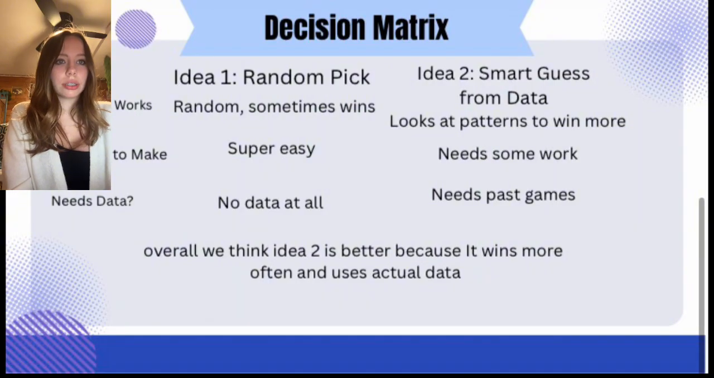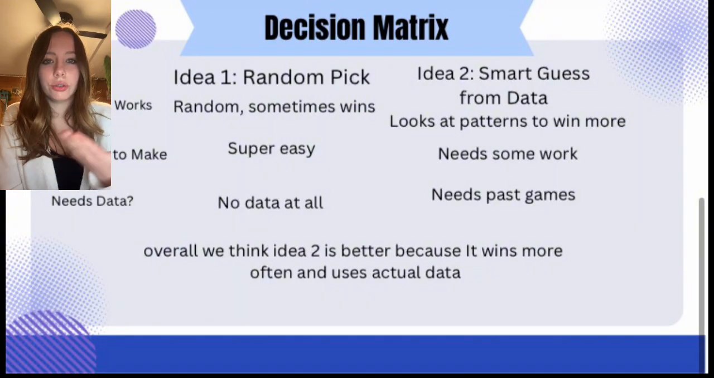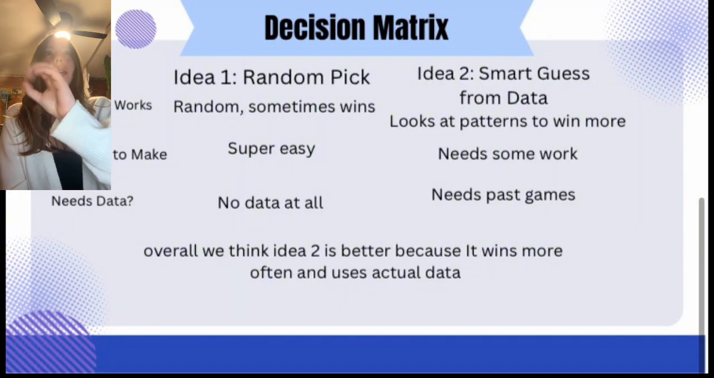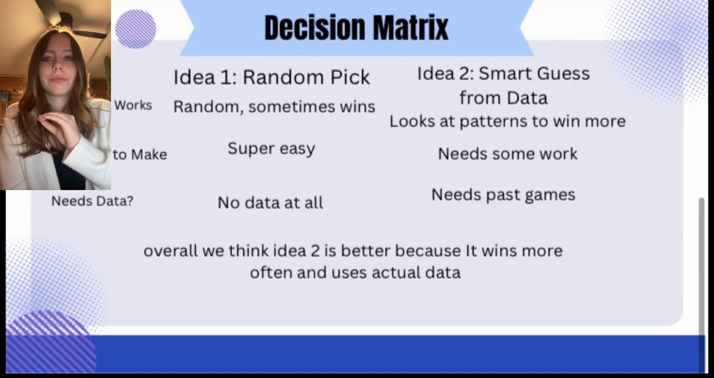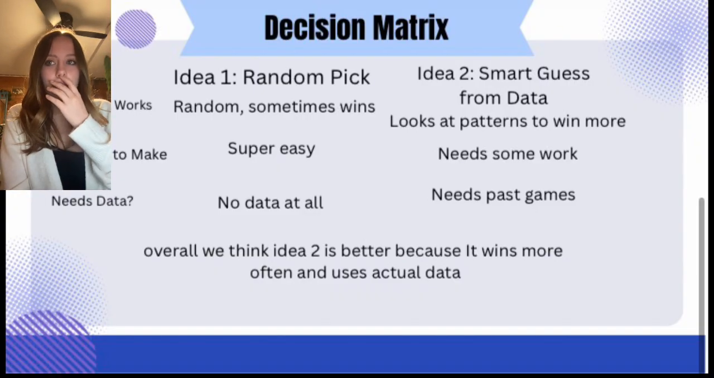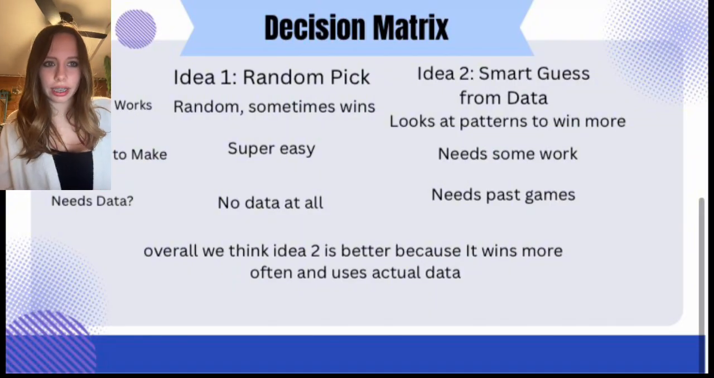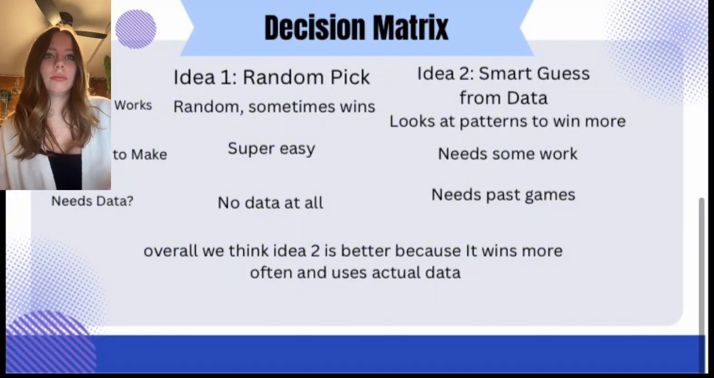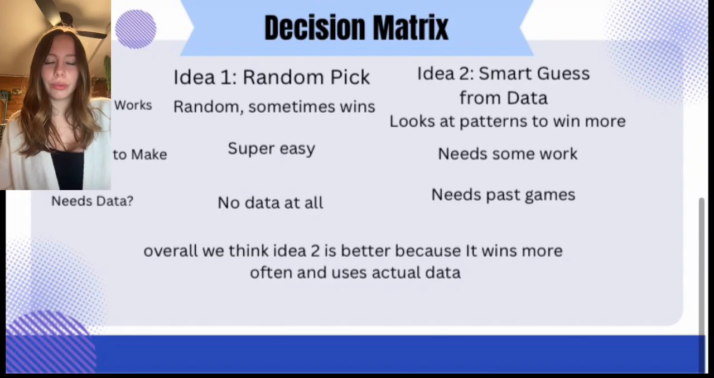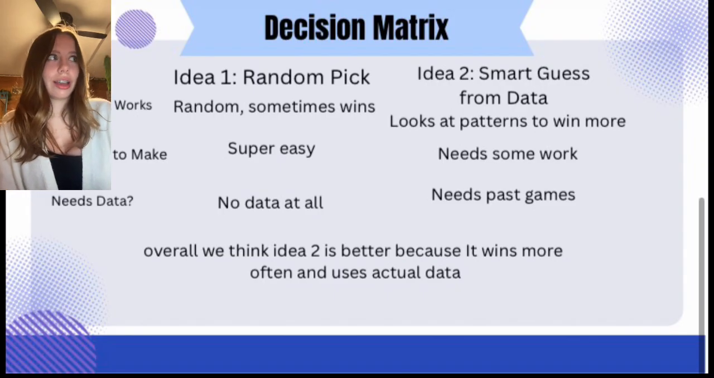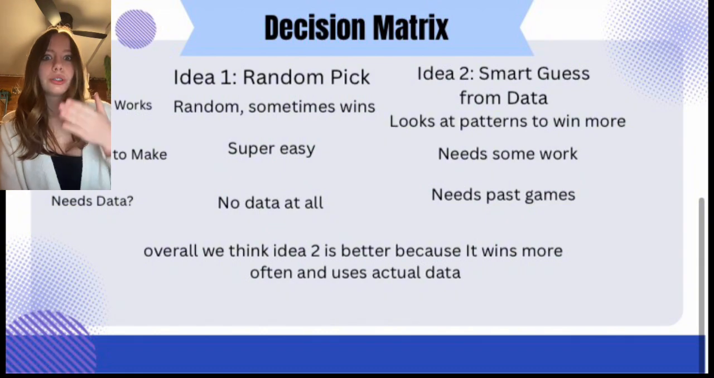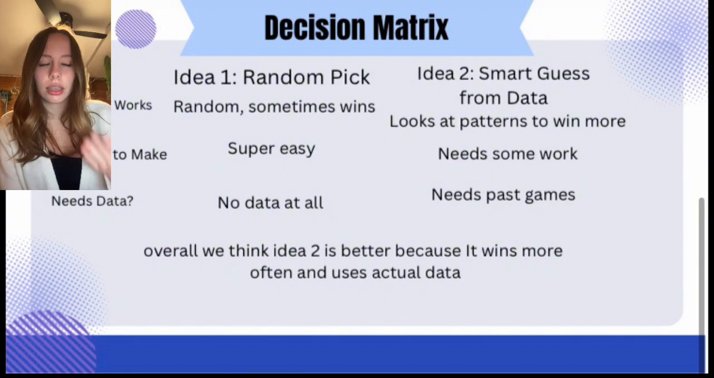So our decision matrix, we compared 2 ideas and multiple parts of the ideas, and we basically counted what scored better, which in this case we decided on idea 2 just because obviously we're supposed to actually use the data that we collect. So the other idea didn't use that data, so we picked idea 2.